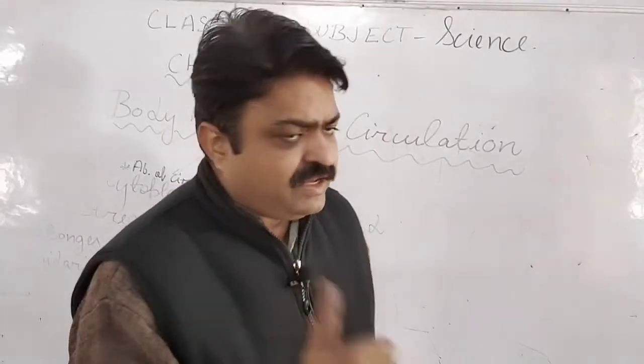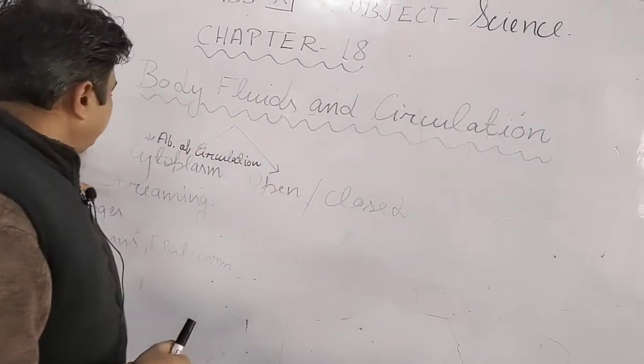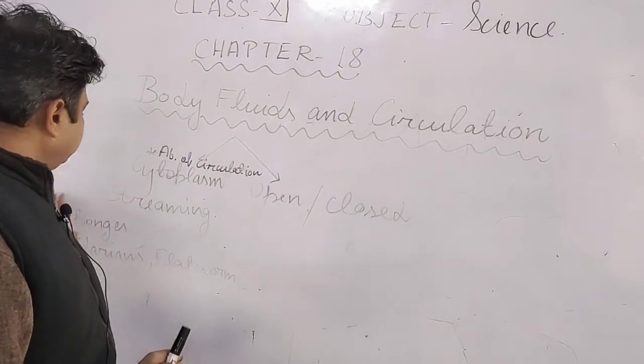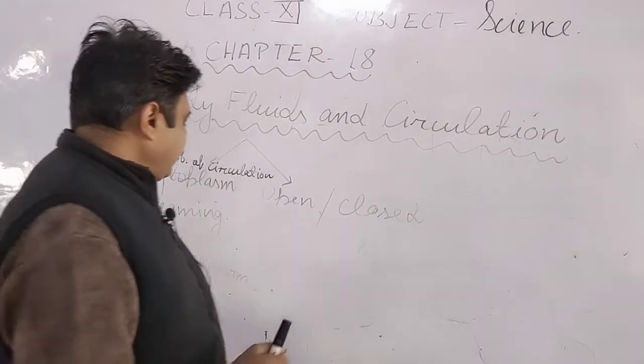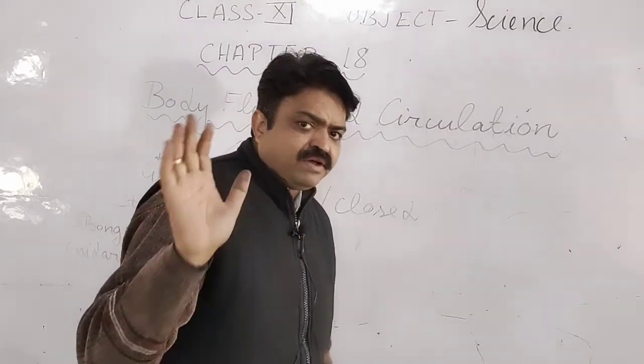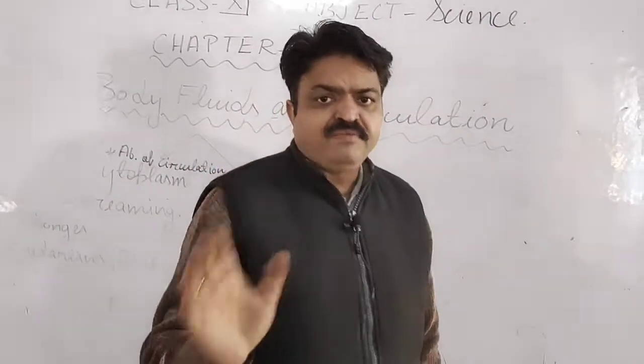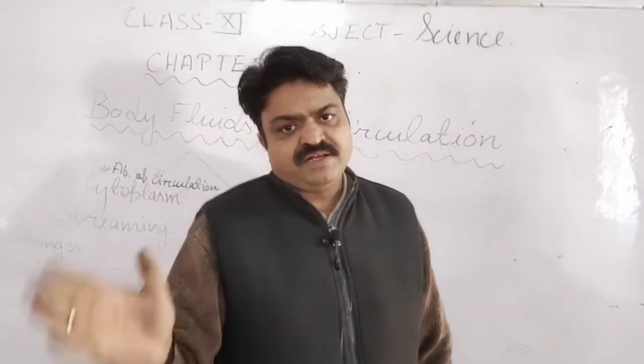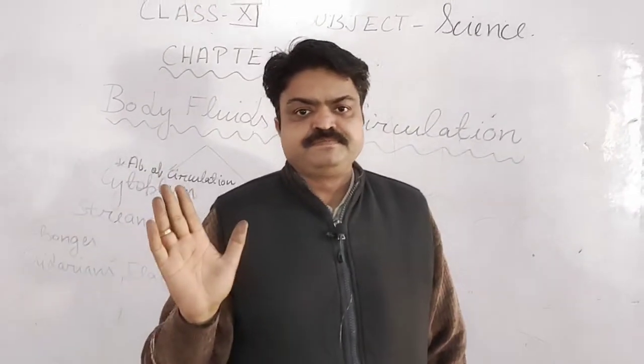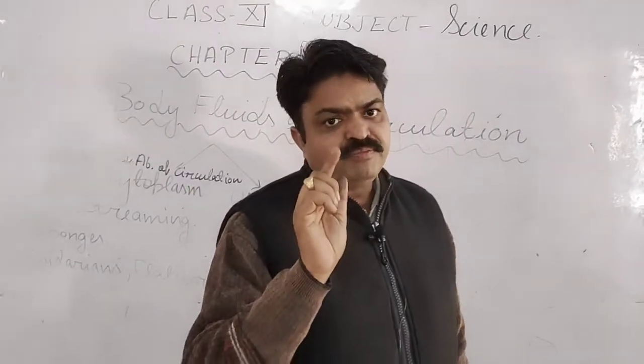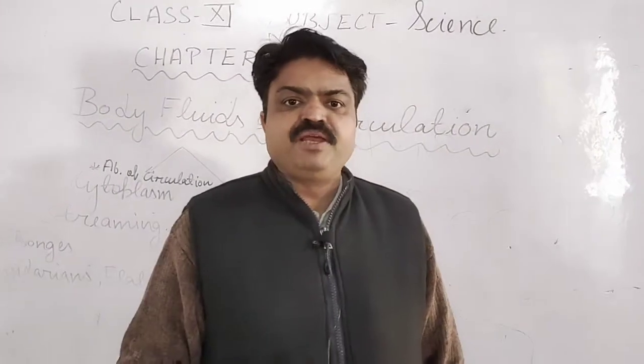So we can say that unicellular organisms, sponges, cnidarians and flatworms don't have circulation. They have their fluids in their cells or tissues, and that movement is streaming movement,